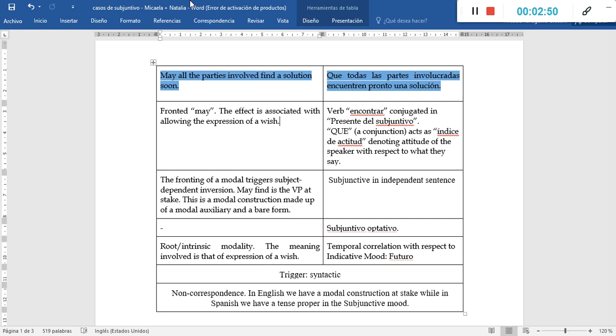So in this case, it helps us denote this meaning or the expression of wish that is at stake.